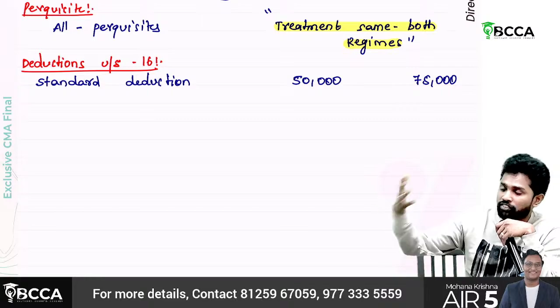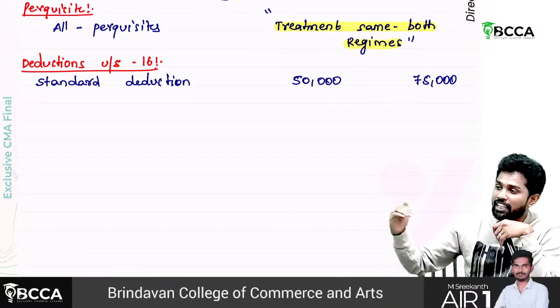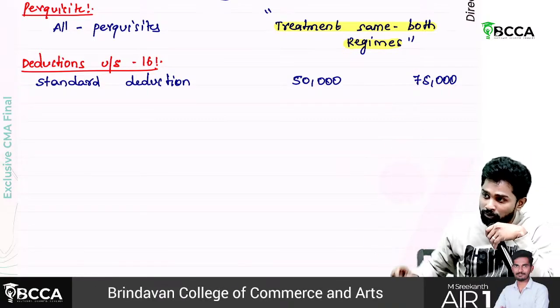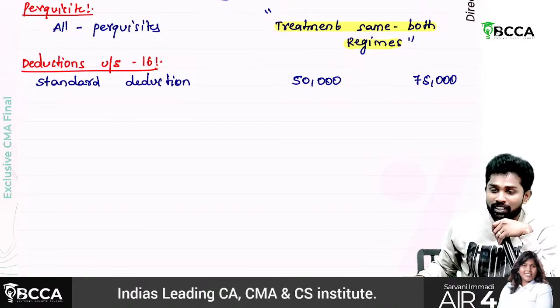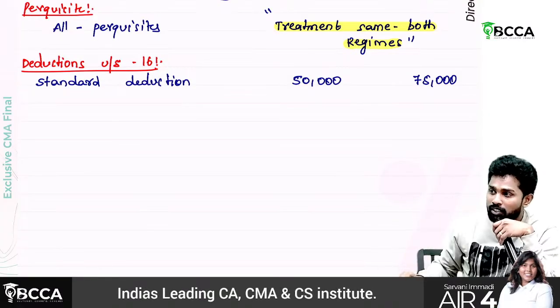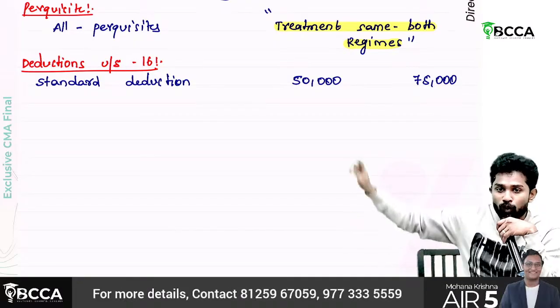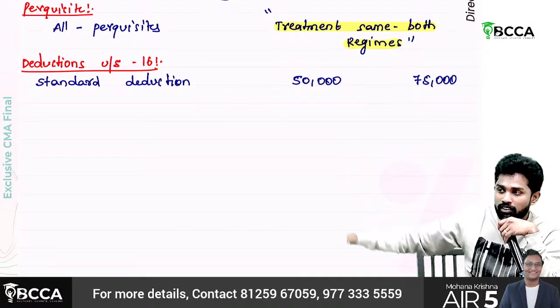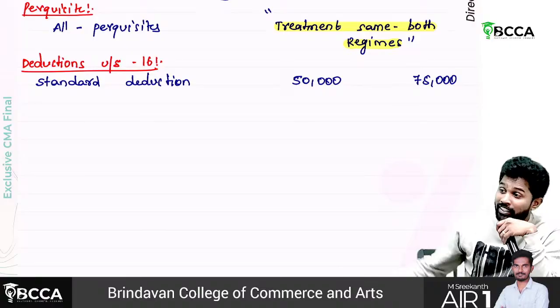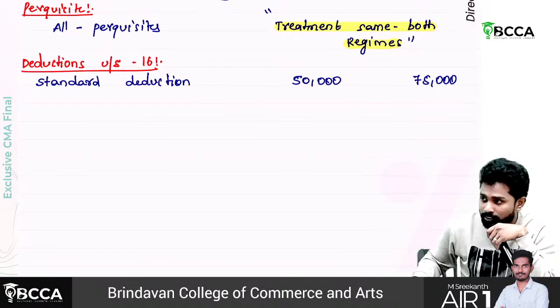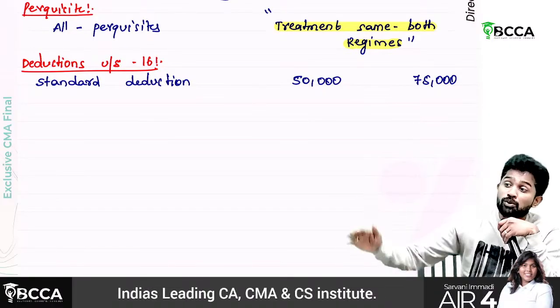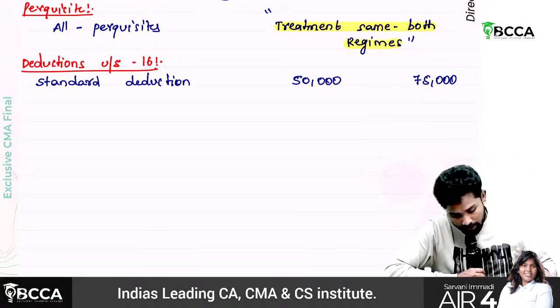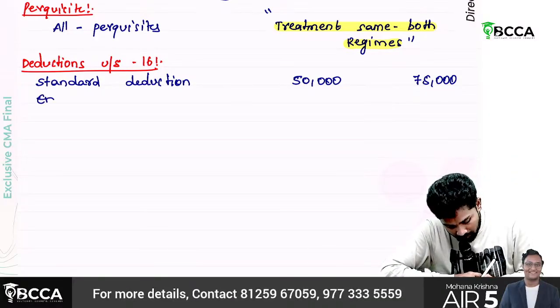So standard deduction they hiked in new regime from 50,000 to 75,000. And then rebate also, many people are curious about rebate. In old regime they kept it the same 12,500 only. But in new regime they made it 25,000 and the limit is also up to 7 lakhs.